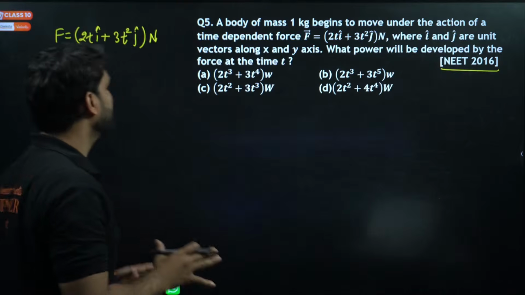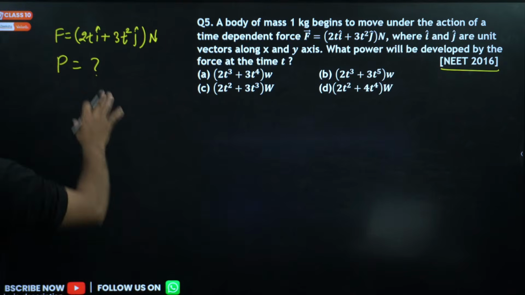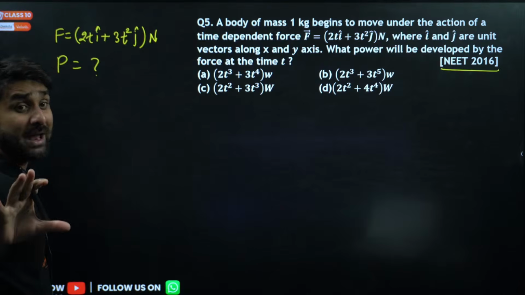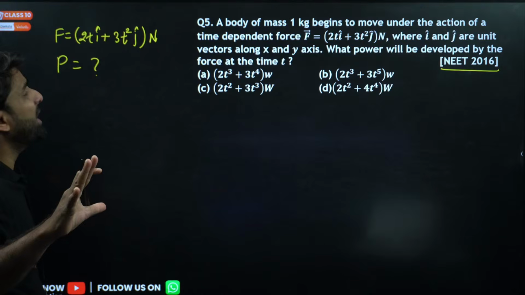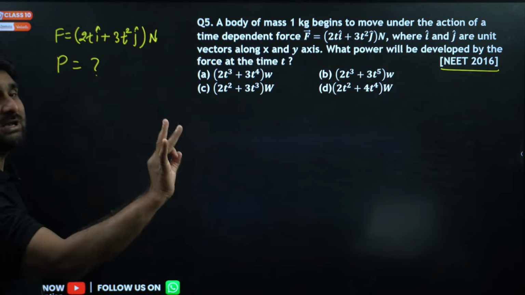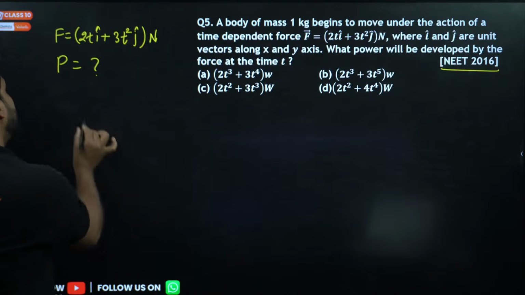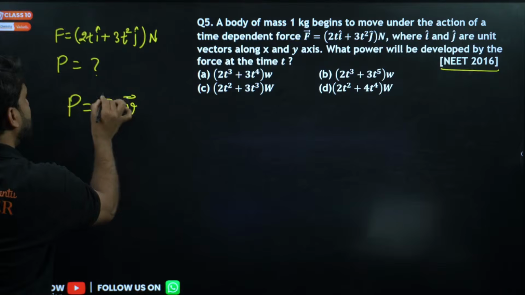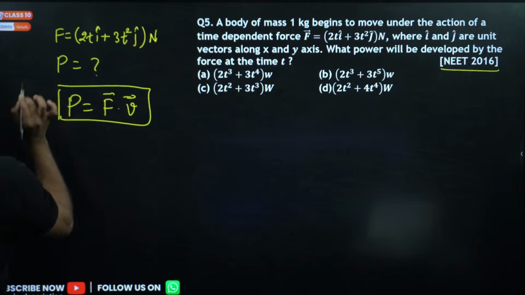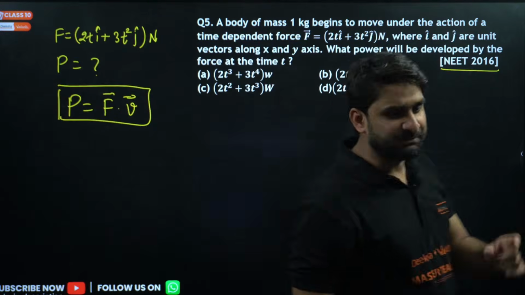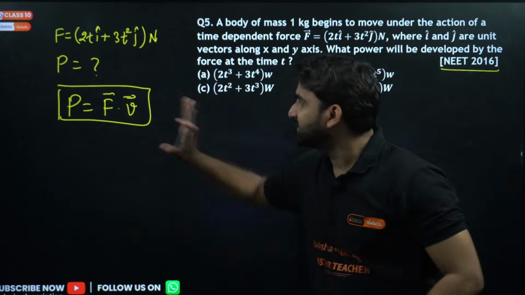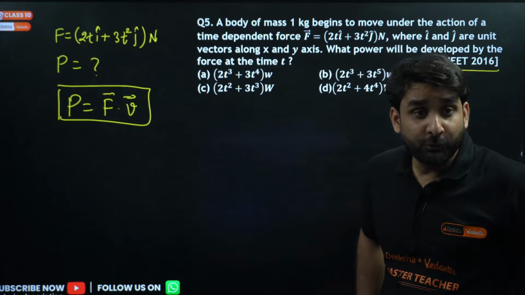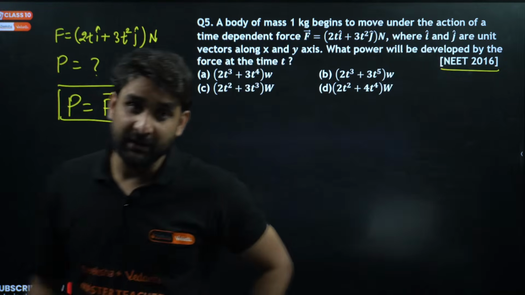So listen champion, if force is given and we have to find out power, just search the formulas. Is there any formula which relates power and force? The answer is yes. There is a formula for power: the dot product of force and velocity. But again, we don't know velocity. So how can we calculate this?